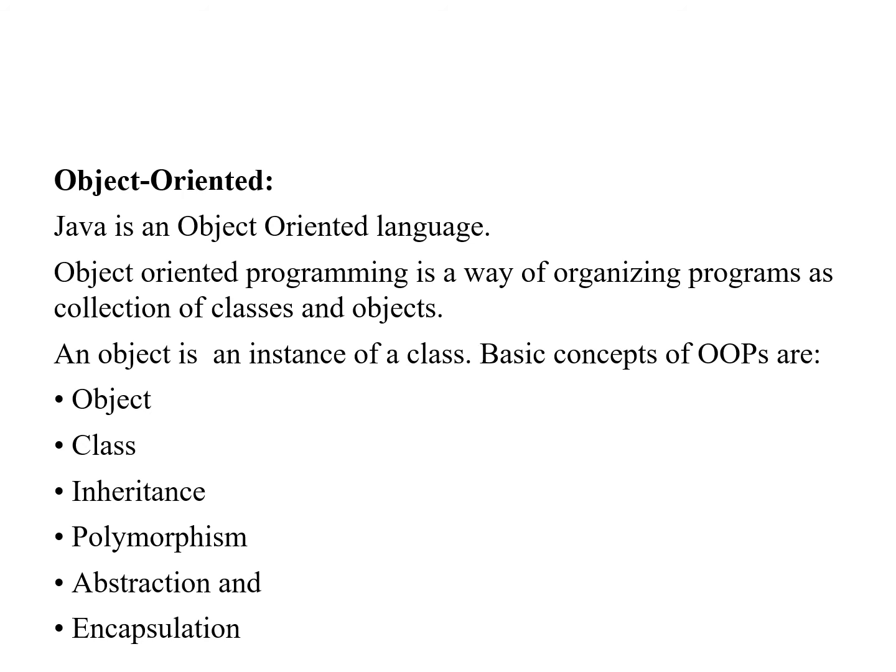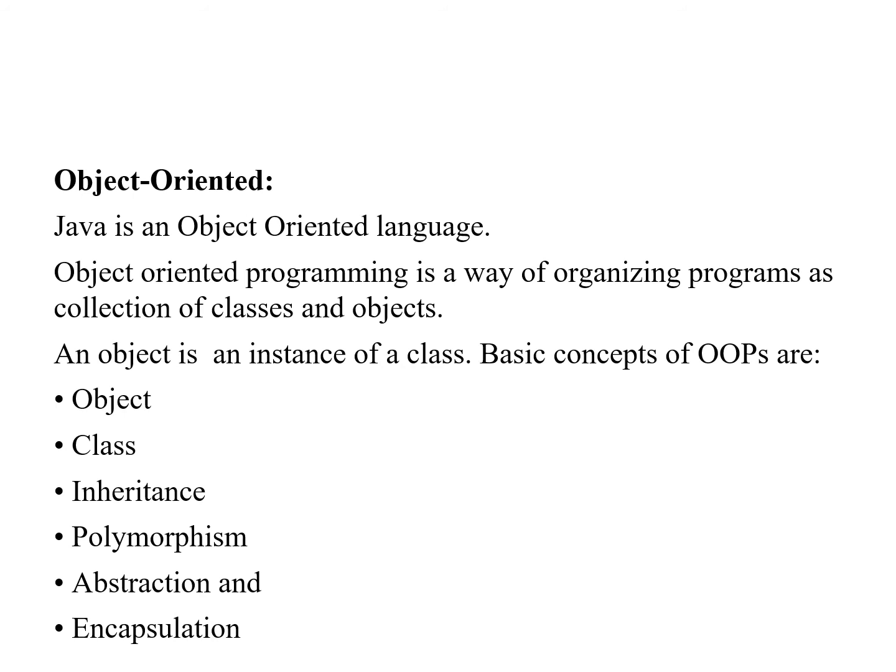Java is a pure object-oriented programming language. In Java, without writing a class, you cannot write any program. Object-oriented programming is a way of organizing programs as a collection of classes and objects.